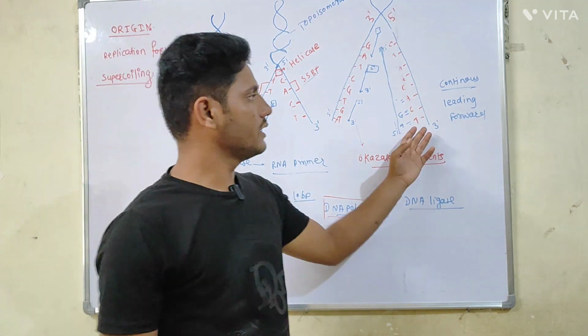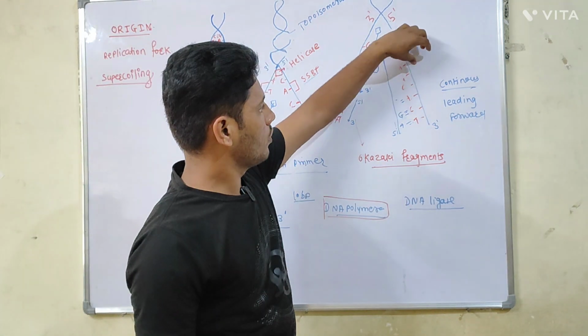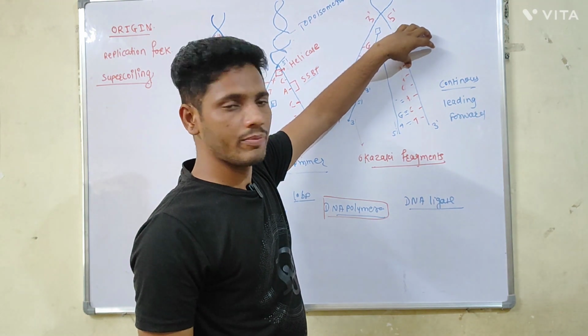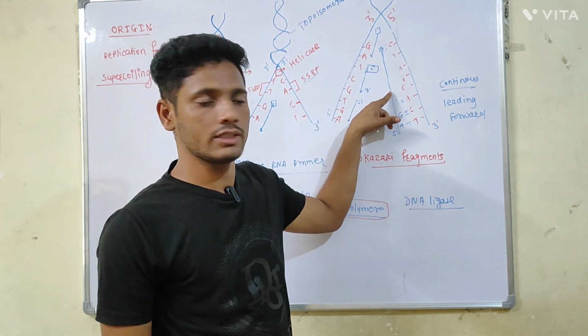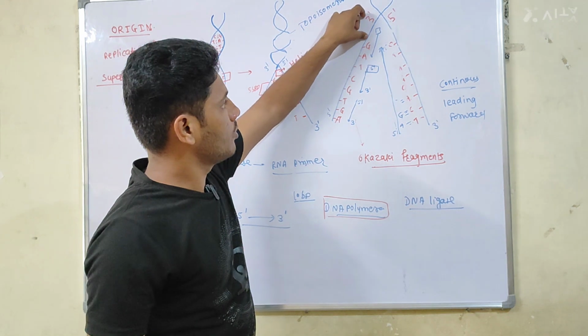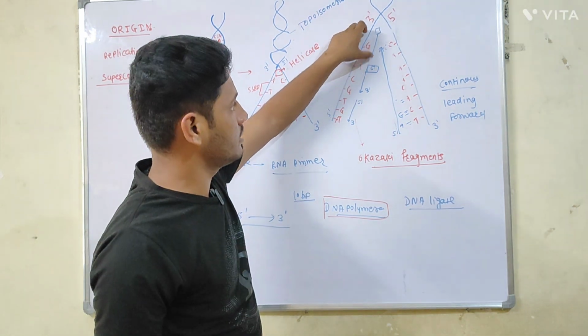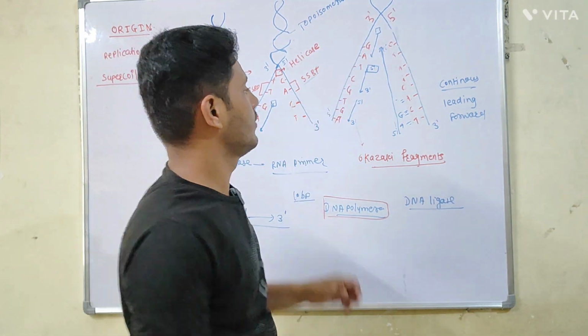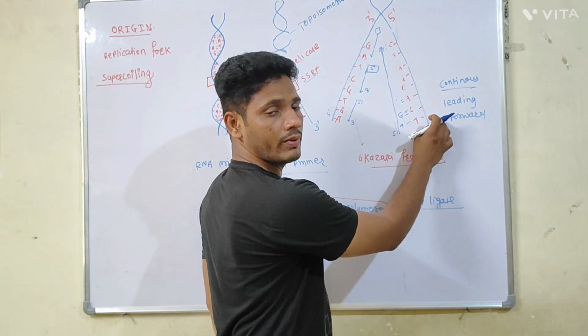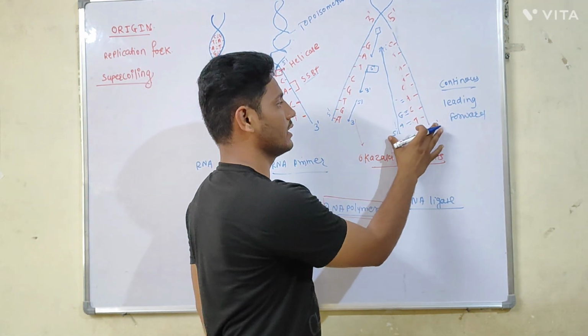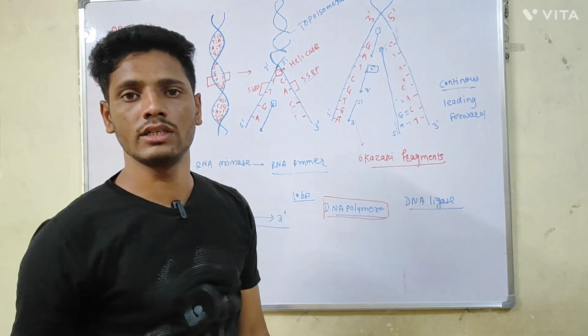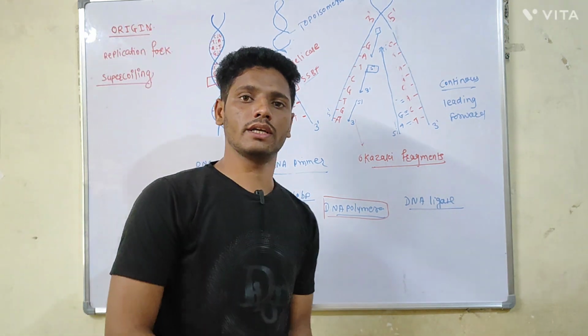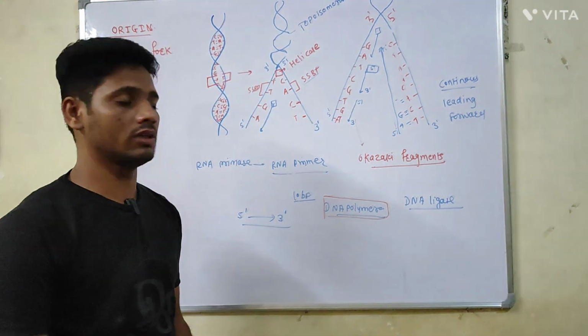Again, in the newly synthesized DNA, one of the strands of the DNA is from the parent, and the other is newly synthesized. While in the other case also, one of the strands is from the parent, and this is the newly synthesized strand. In this case, one is from the parent, another is newly synthesized. That's why the replication of the DNA is called the semi-conservative nature of the DNA.